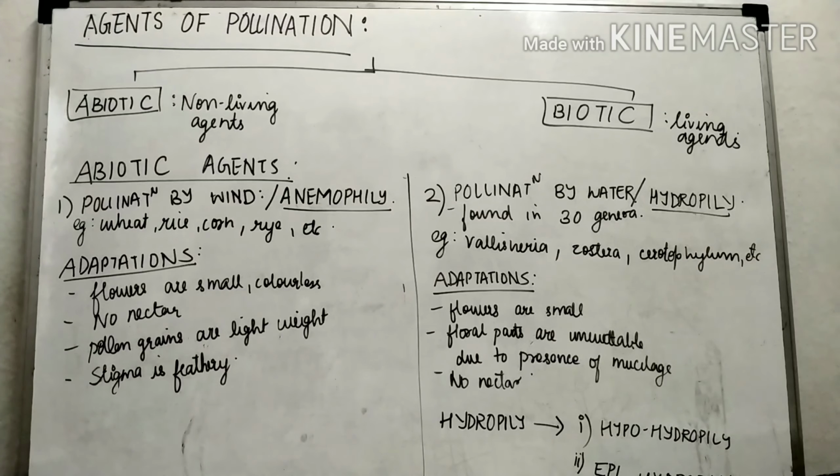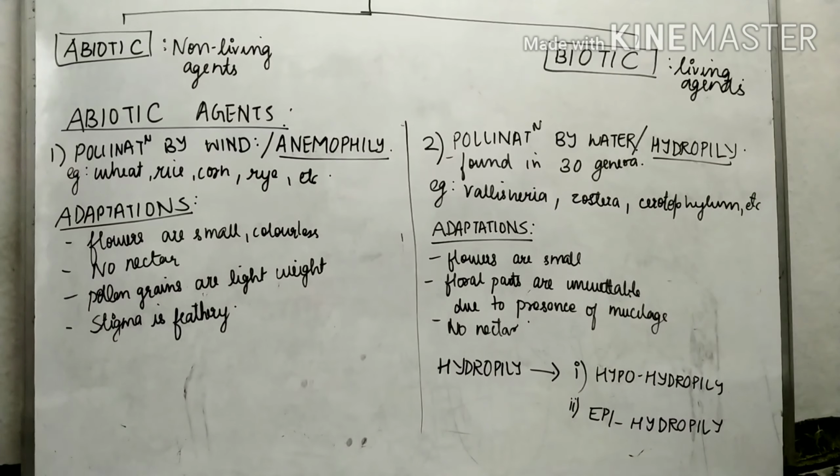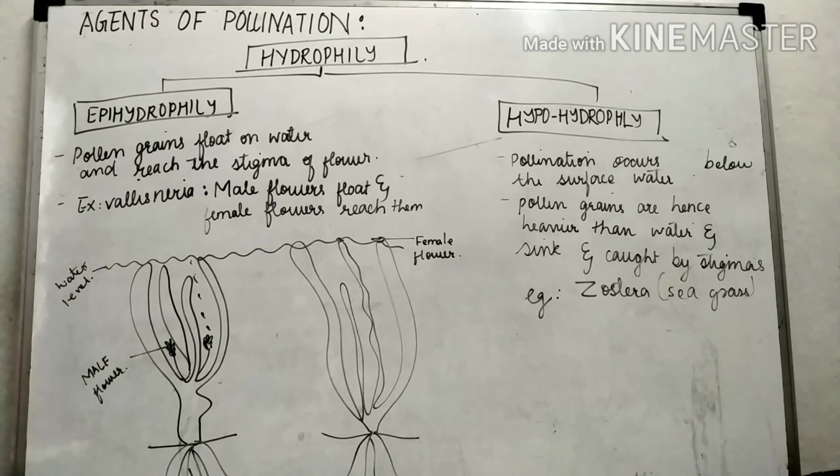Now hydrophily itself is of two types. The first one is hypohydrophily and the second one is epihydrophily. We'll study what is hypohydrophily and what is epihydrophily. Now hydrophily, as I told, is of two types. The first one is hypohydrophily and the second one is epihydrophily. We will study each one in detail.